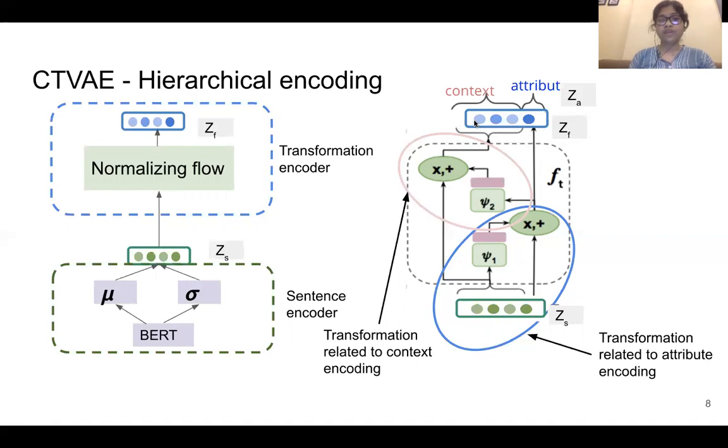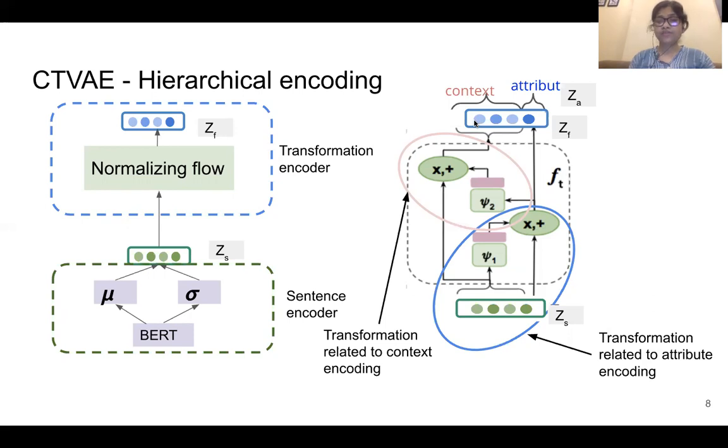This feature representation space we will use for several attribute supervision and disentanglement constraint imposition. On the right, we are showing how this transformation works. All the dimensions of ZS go through a set of transformations, and this information is channelized to the last dimension of ZF that we preserve for the attribute ZF.